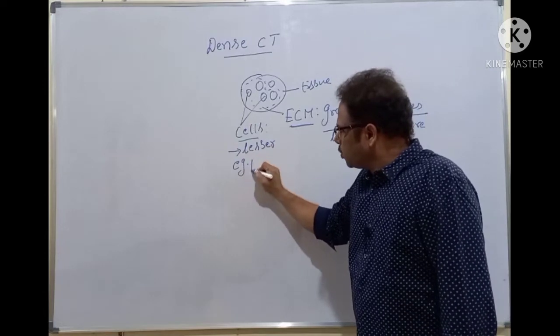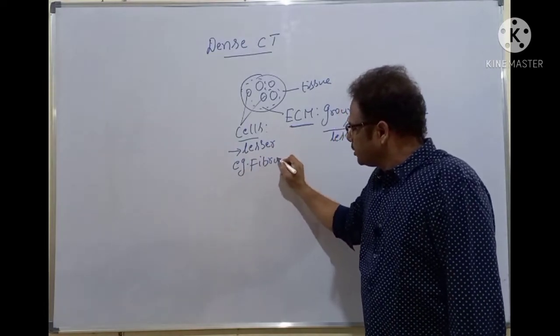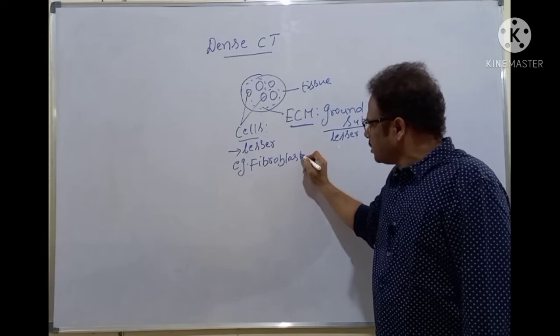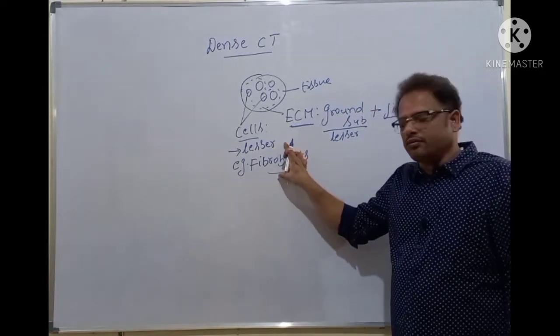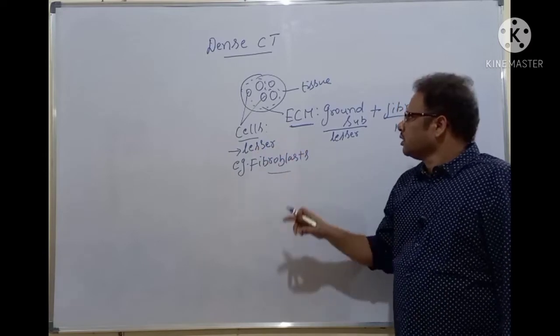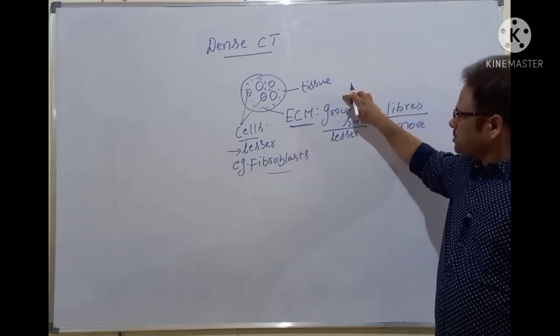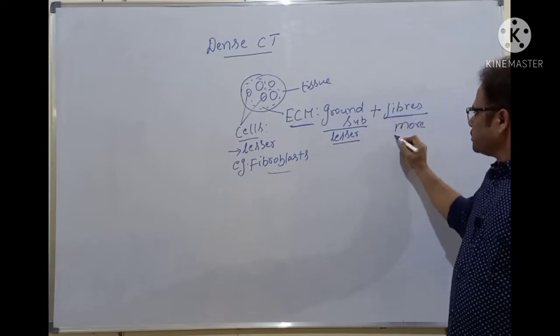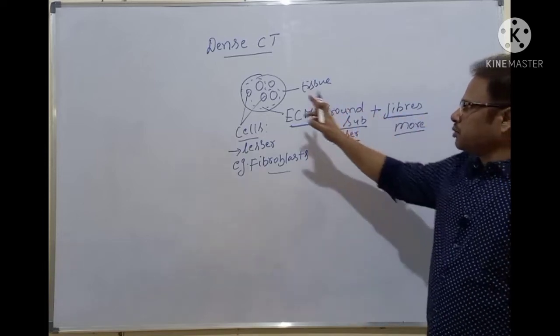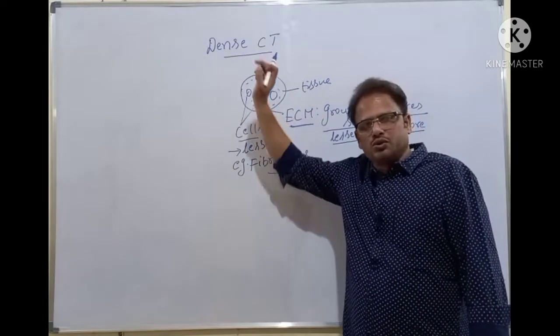For example, fibroblasts, which secrete the fibers, are present here but very lesser in number. The ground substance is very much lesser, and the fibers are more.